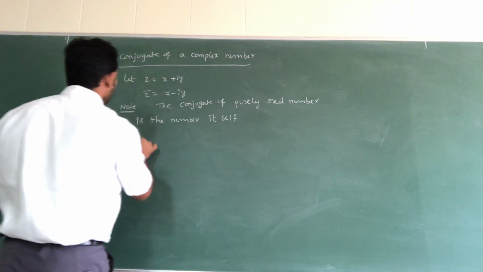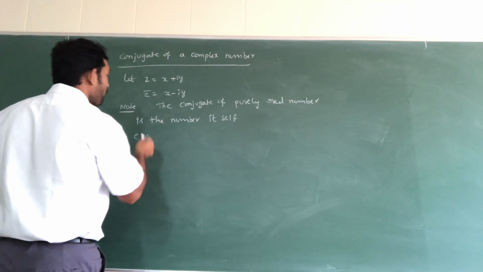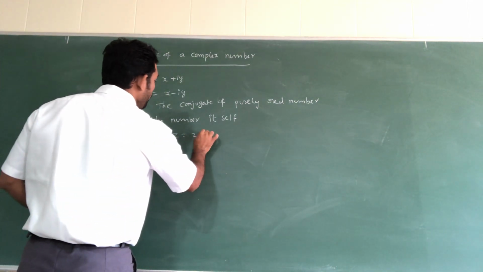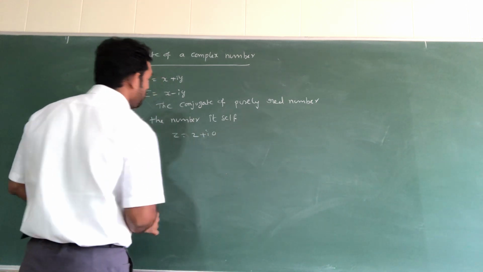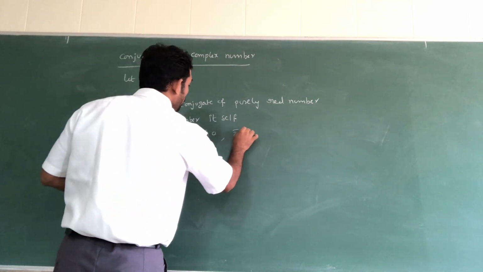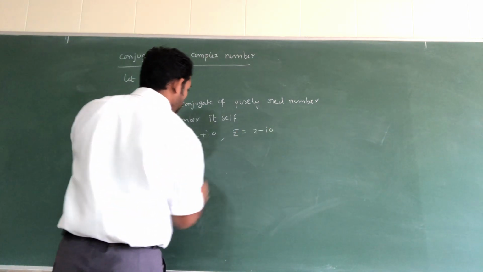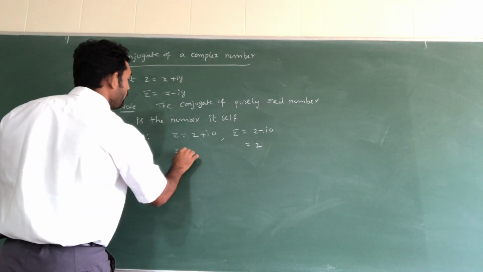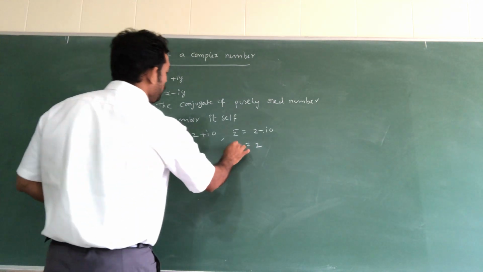See here an example for this one. Suppose z is equal to 2 is given. This can be expressed as a complex number. What about z bar? This value is 2 minus i into 0, and i into 0 is nothing but 0, so z bar is 2.